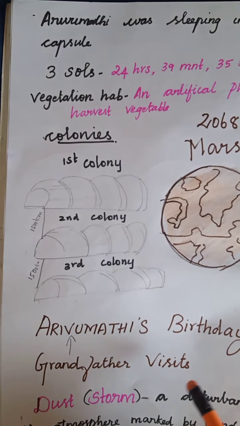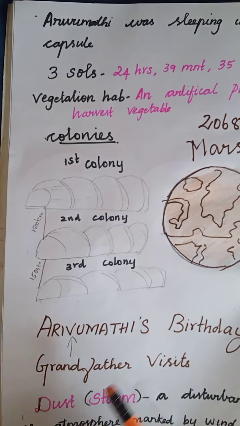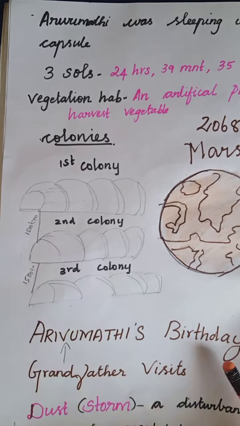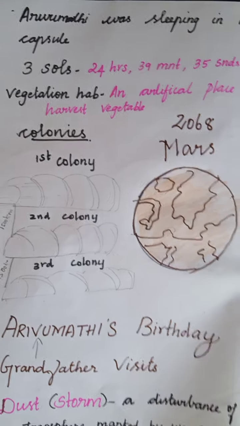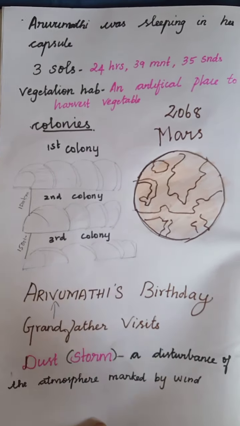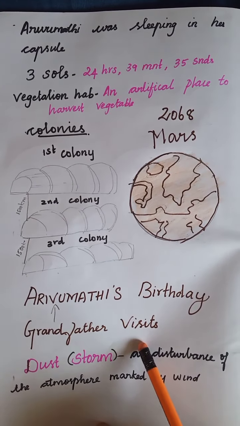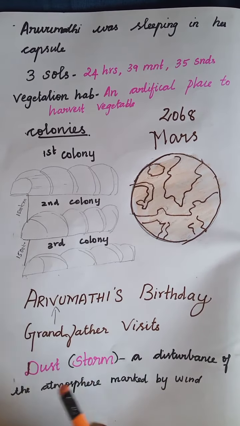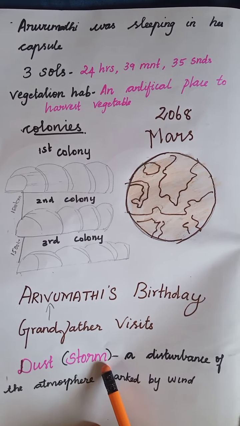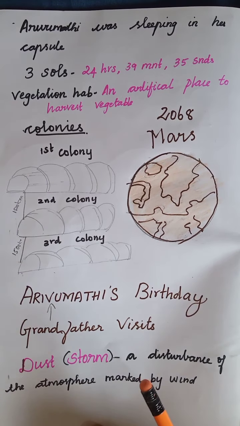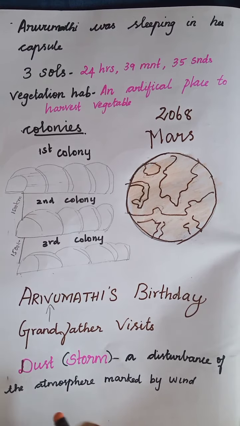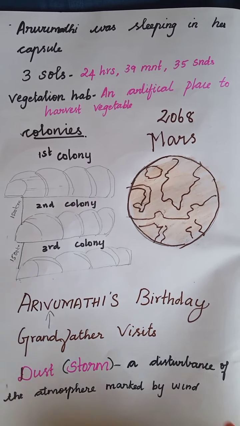Her grandfather visits on her birthday. She was surprised to see her grandfather, because she thought that her grandfather would not come because of the dust storm. What do you mean by storm? Storm means a disturbance of the atmosphere marked by wind or heavy rain.